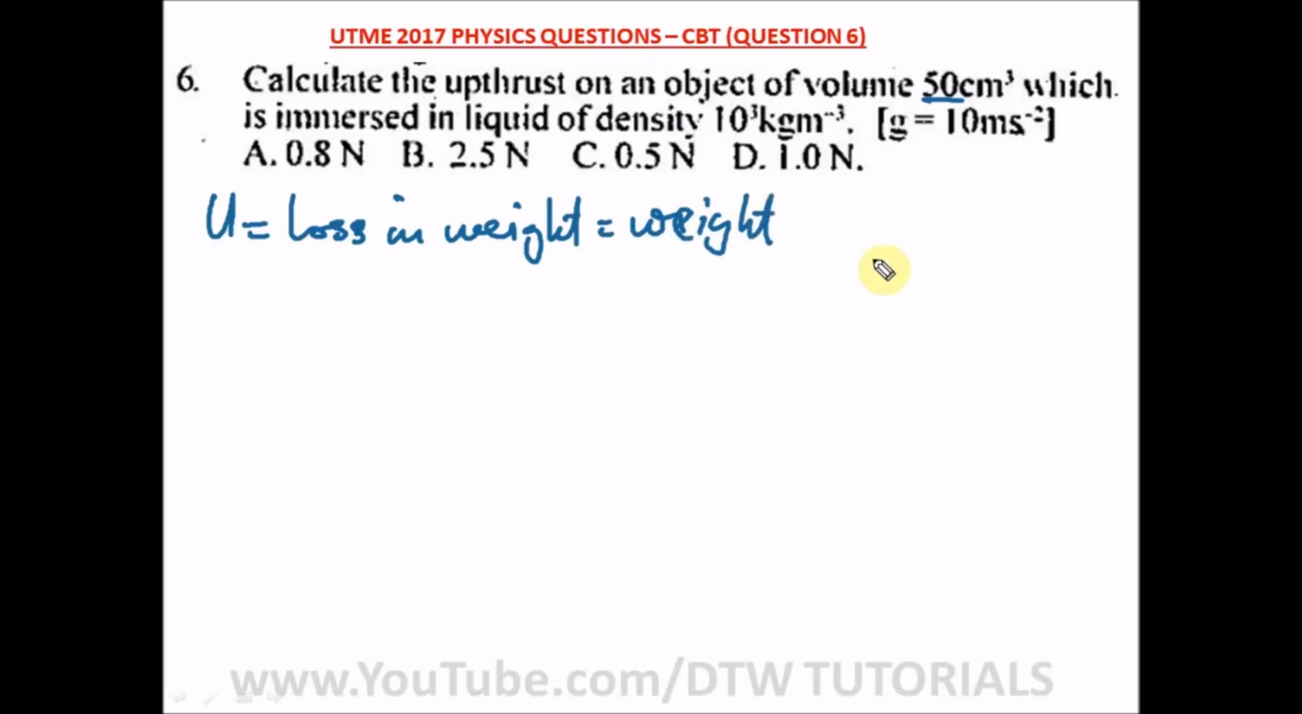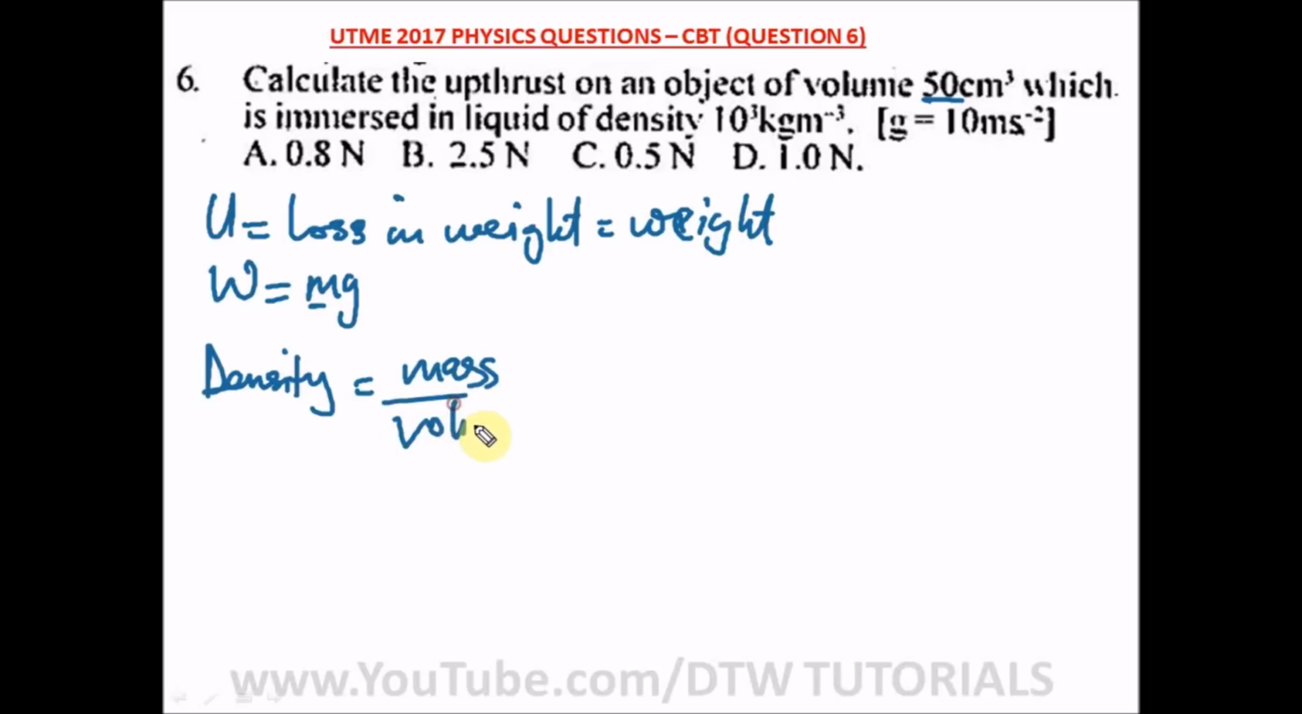And remember, the formula to get weight is W is equal to mg. So this is our upthrust. But first of all, we have to look for our mass, which is m. To get our mass, since we are given density here, remember the formula of density. Density is mass over volume. So to get our mass, m is equal to density, you know the symbol for density, rho, times your V.